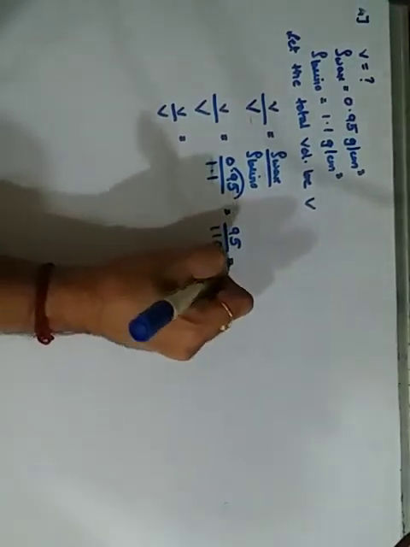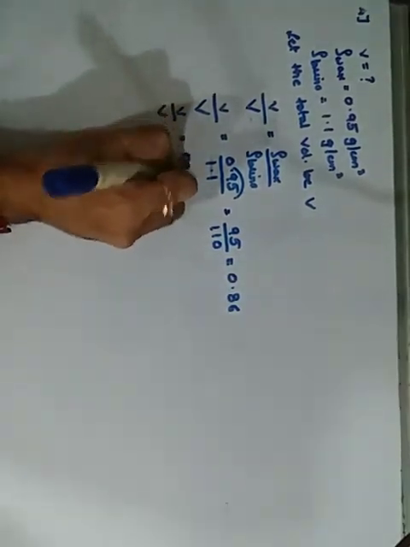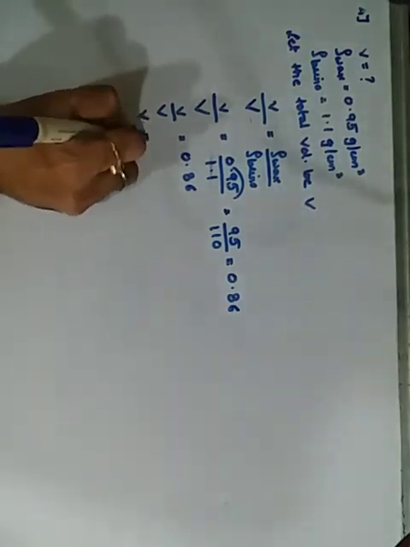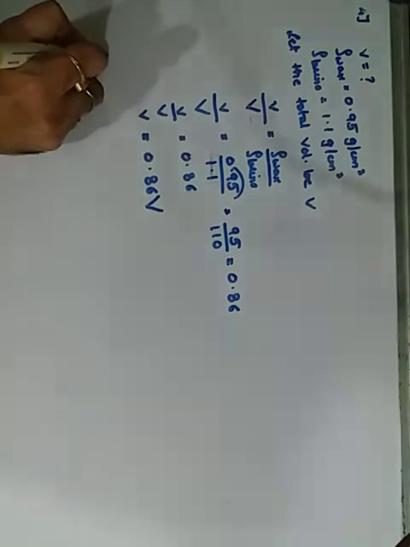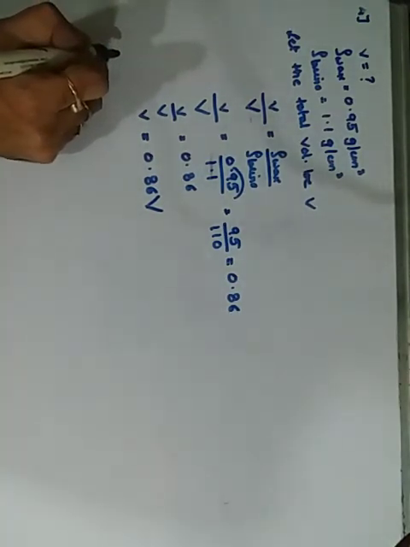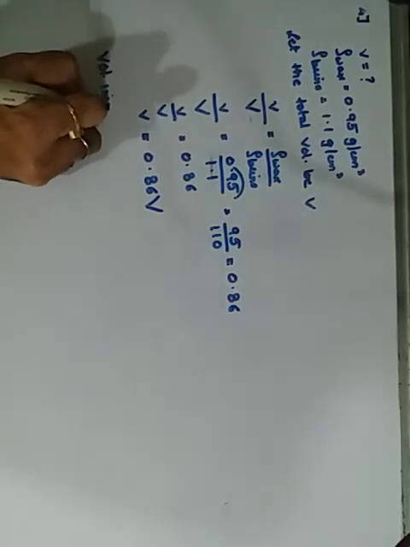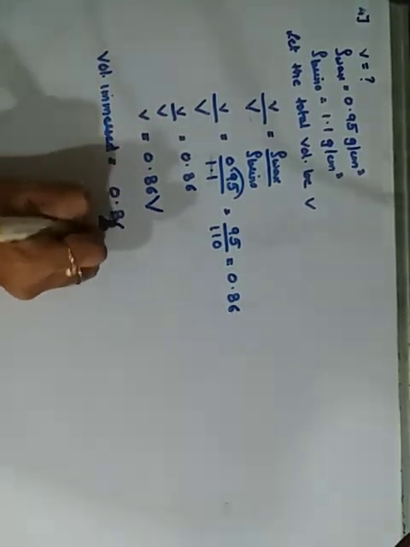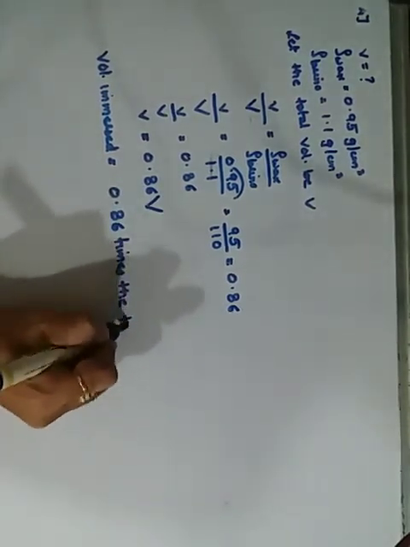If you cancel this you are going to get approximately 0.86. So it is 0.86. So this means small v is 0.86 times the capital V. The piece of wax floats, therefore the volume which is immersed is equal to 0.86 times the total volume.